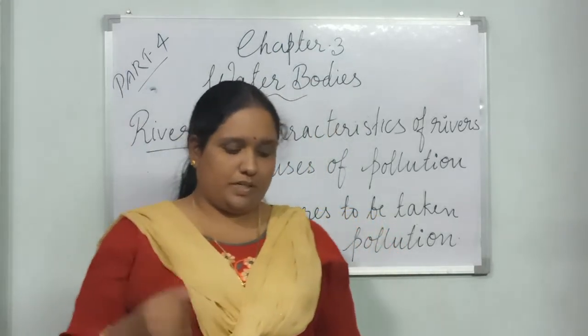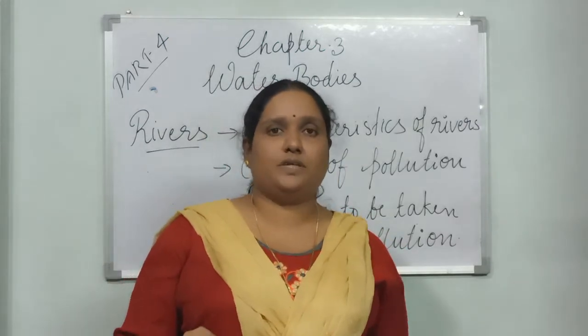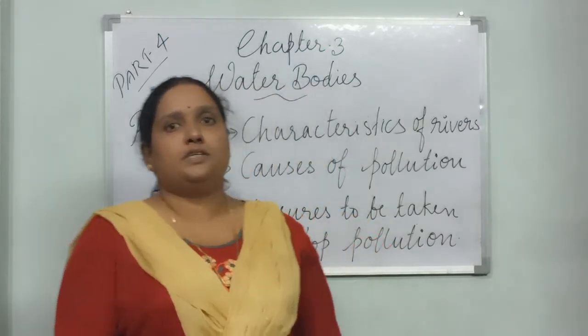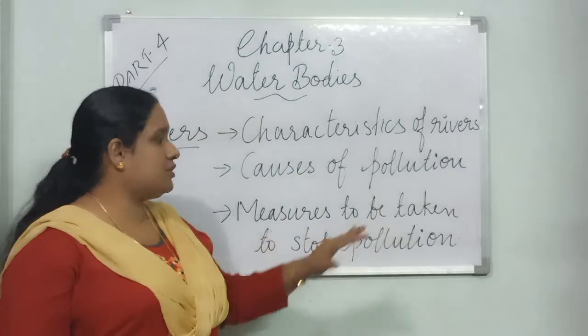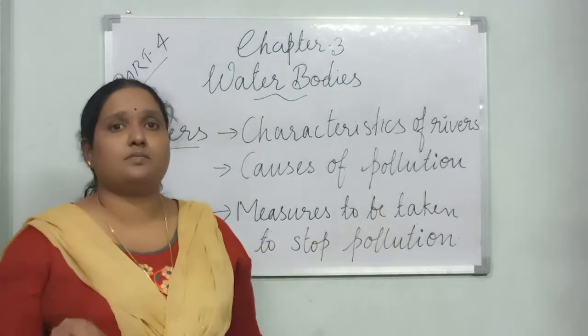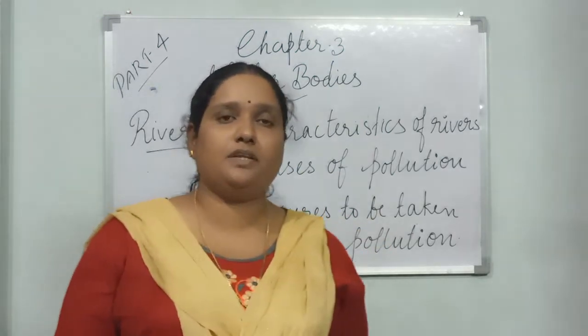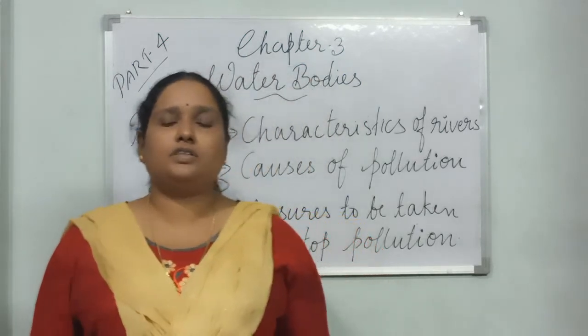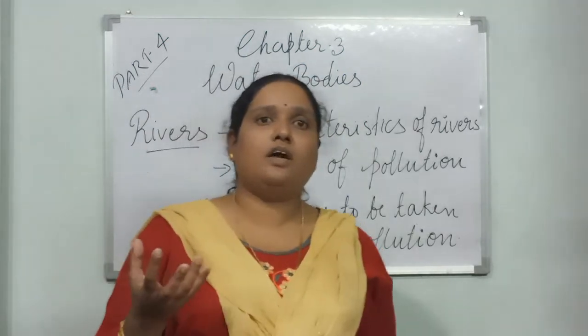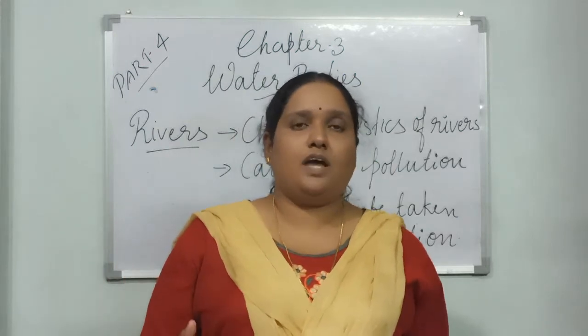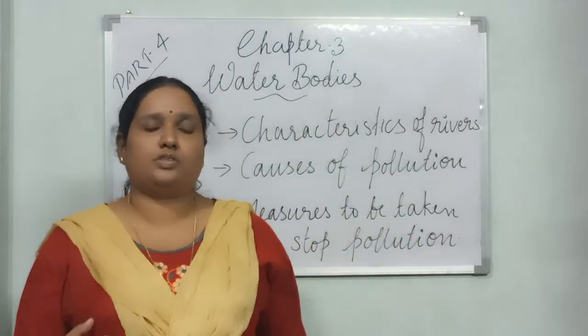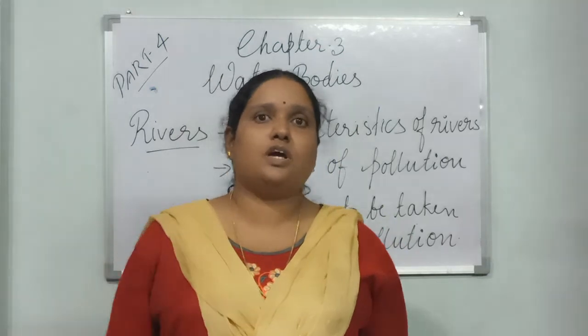The next one is what are the measures which we can take to stop this pollution. Strict measures should be taken by the government so that we can protect our water, because the amount of water we have and how much we can use is limited.